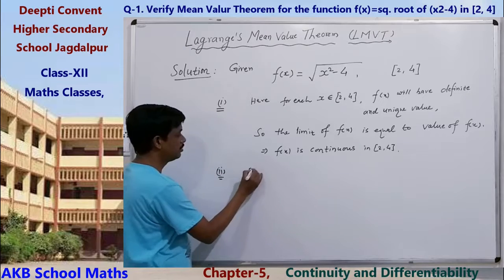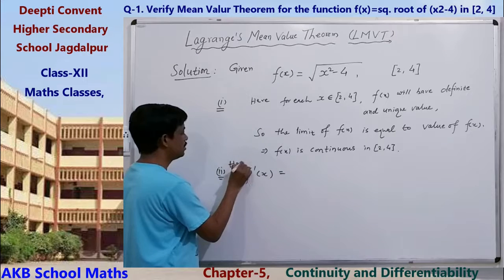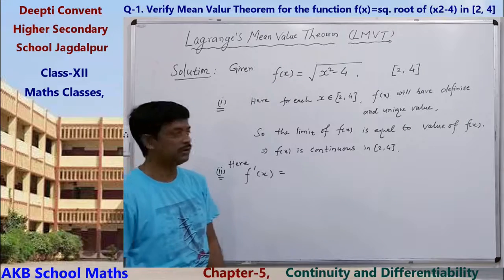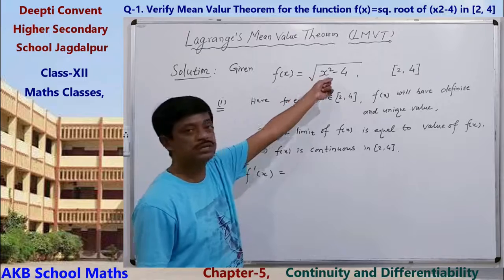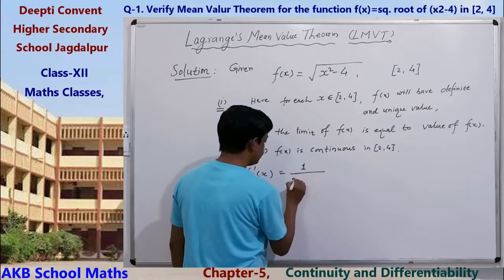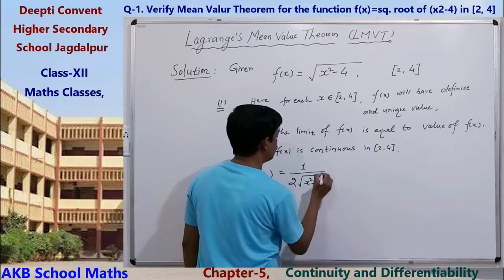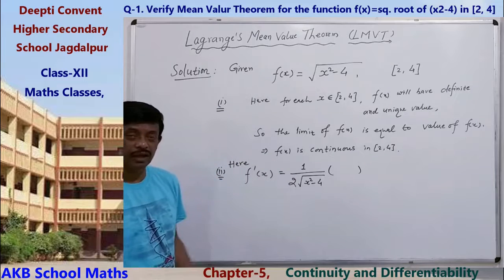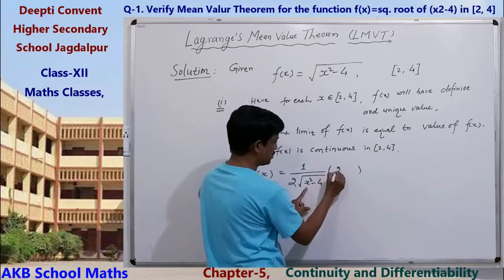f dash x equals the derivative of this function. What will be the derivative of this function? A square root function, so 1 upon 2 root x square minus 4, and also the derivative of x square minus 4 is 2x.